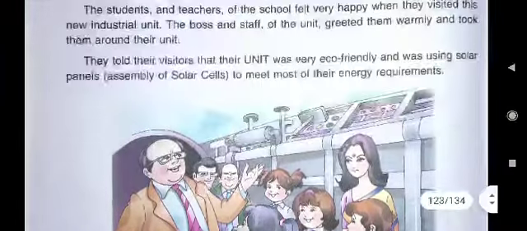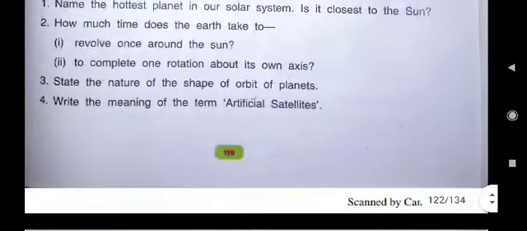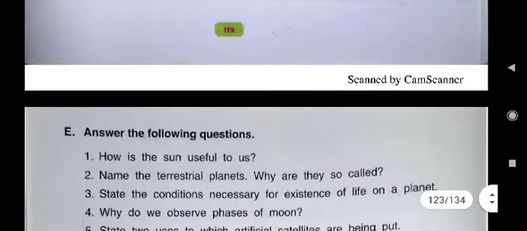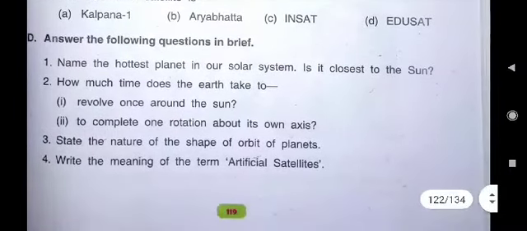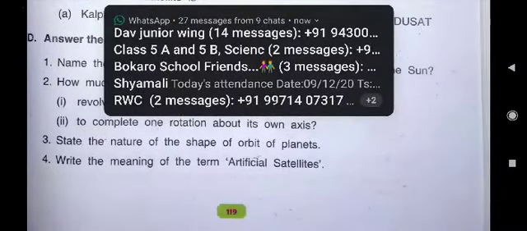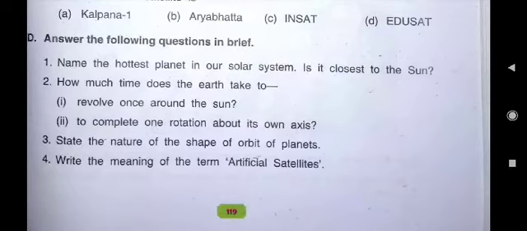So children, these are the answers of D part ABC in our last class we have done. In this class, your today's homework is you have to write D part question answers in your science notebook, and wherever you feel comfortable, either in the school campus or on our WhatsApp group, you can submit it. I will give you PDF also of these answers.